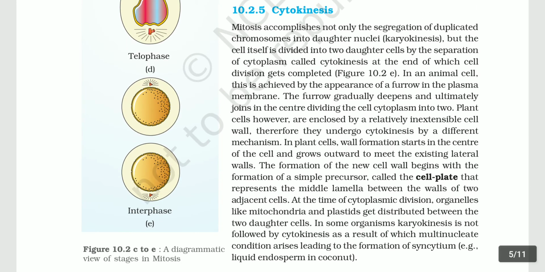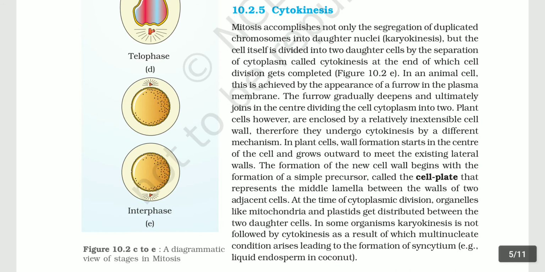10.2.5 Cytokinesis. Mitosis accomplishes not only the segregation of duplicated chromosomes into daughter nuclei, karyokinesis, but the cell itself is divided into two daughter cells by the separation of cytoplasm, called cytokinesis, at the end of which cell division gets completed. Figure 10.2e. In an animal cell, this is achieved by the appearance of a furrow in the plasma membrane.